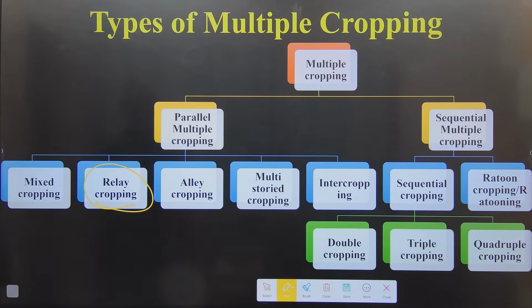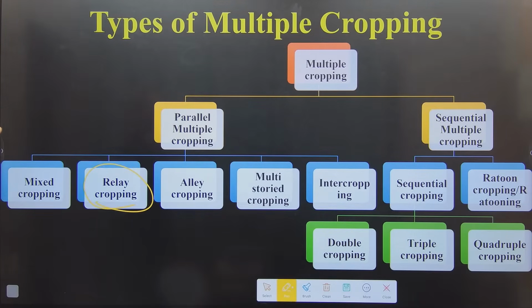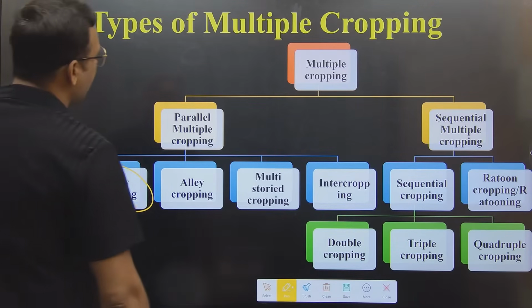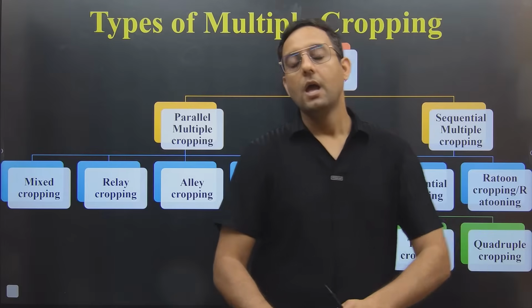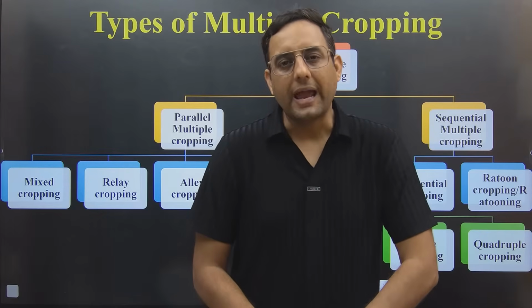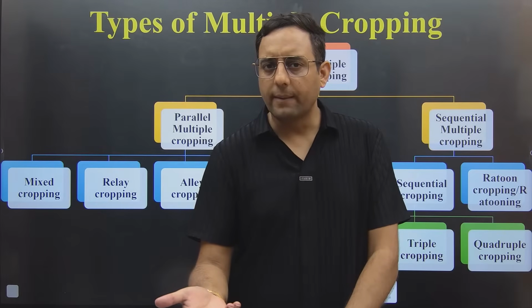The concept is taken from the relay race only, because in a relay race, before one stops, another starts running. In the same way, before the previous crop is harvested, the other will be sown. Relay crop is sometimes termed as overlapping cropping. Why is it called overlapping?